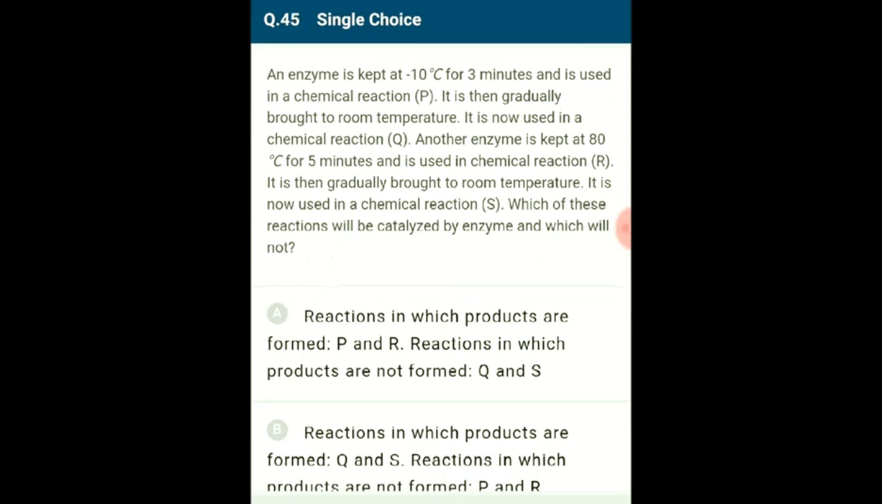Question number 45. An enzyme is kept at minus 10 degrees Celsius for 3 minutes and is used in a chemical reaction P. It is then gradually brought to room temperature. It is now used in a chemical reaction Q. Another enzyme is kept at 80 degrees Celsius for 5 minutes and is used in chemical reaction R. It is then gradually brought to room temperature. It is now used in a chemical reaction S. Which of these reactions will be catalyzed by enzyme and which will not?